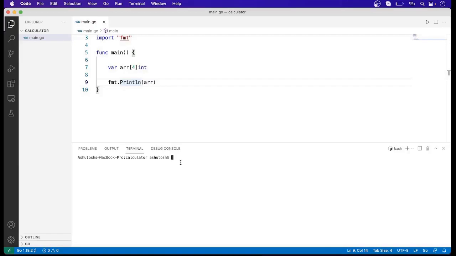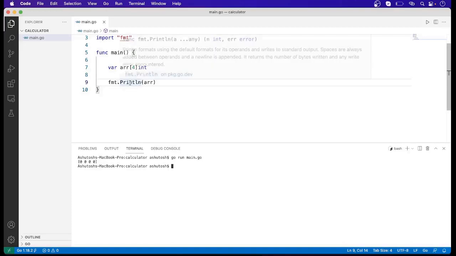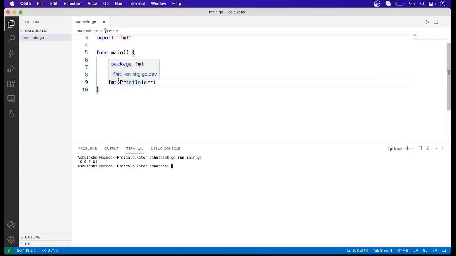To run this code, the command is go run main.go. When we run this code, we can see an array has been created of length 4 and all the elements are 0, because here we have not initialized any element manually, so the compiler automatically initialized all the elements with 0 value.